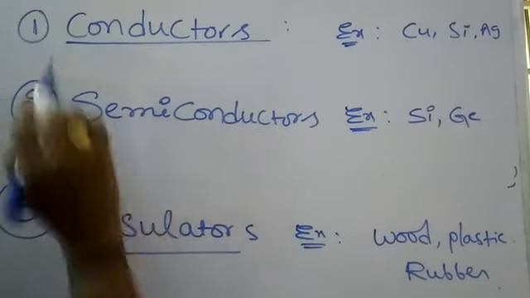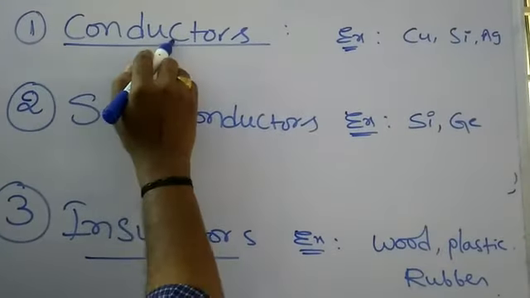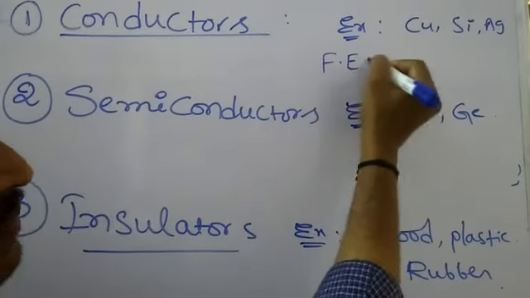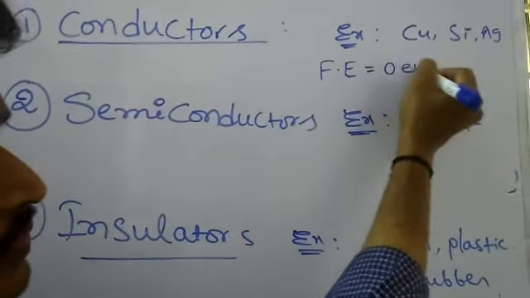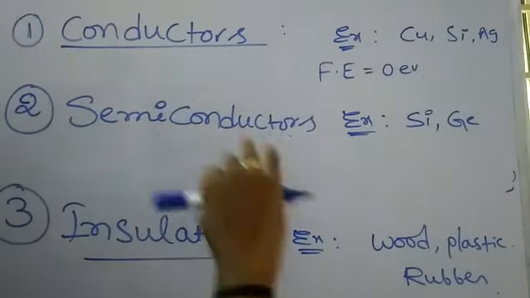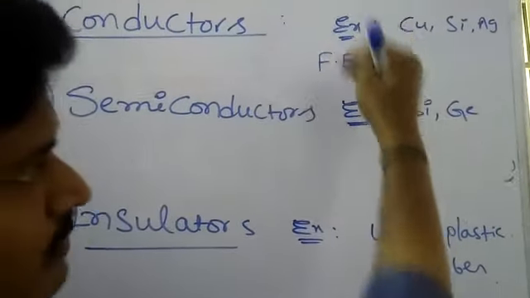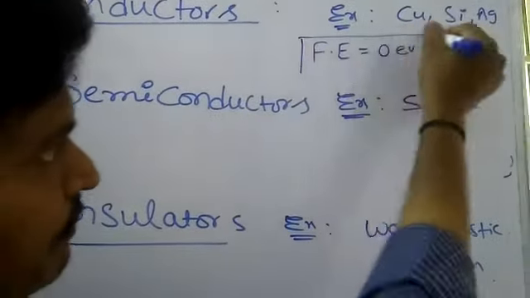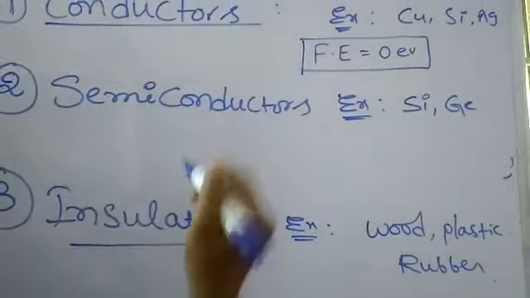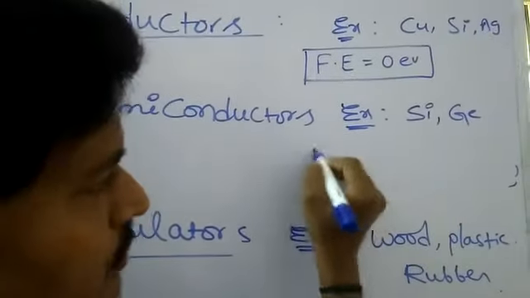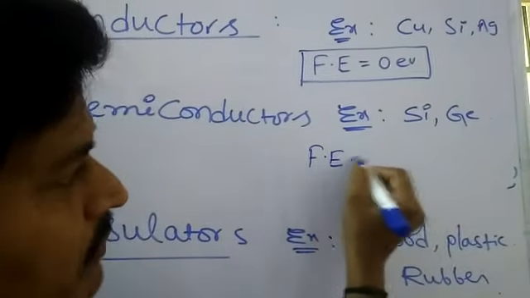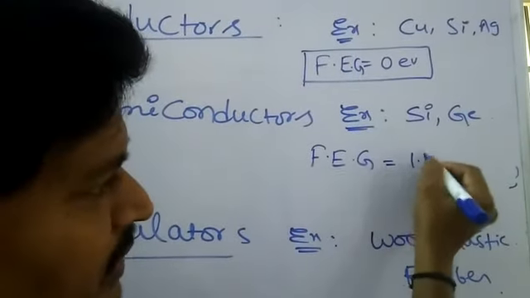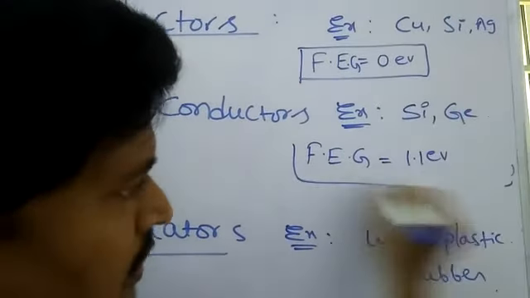Next, in the case of conductors, the forbidden energy gap is equal to 0. That means the valence band and conduction band overlap with each other. In semiconducting materials, the forbidden energy gap is 1.1 electron volts.